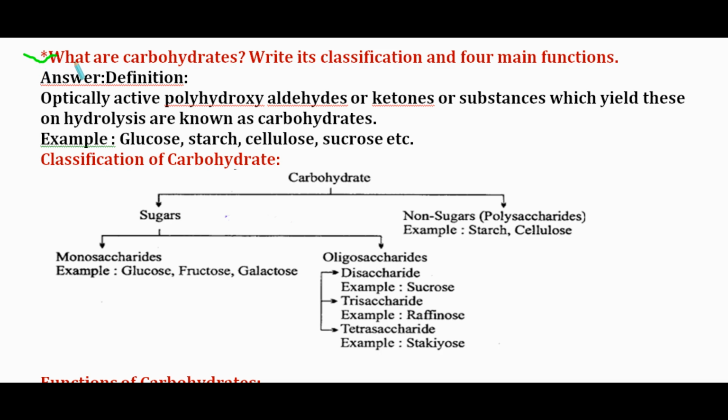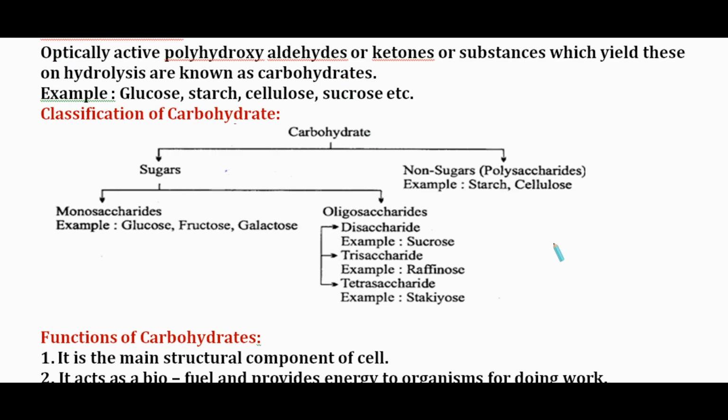Now the question is, what are carbohydrates? Write their classification and four main functions. Optically active polyhydroxyaldehydes or ketones, or substances which yield these on hydrolysis, are known as carbohydrates. Examples: glucose, starch, cellulose, sucrose, etc. Classification of carbohydrates: they are sugars and non-sugars.